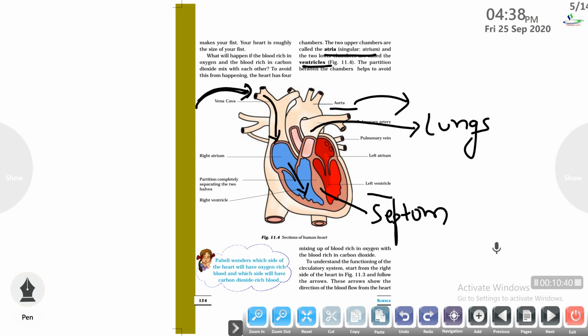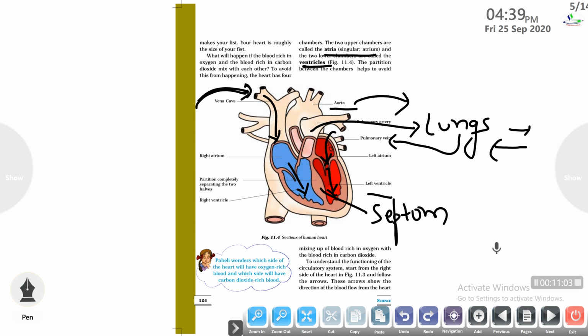So this impure blood goes to the lungs for purification, so that the carbon dioxide is removed from the blood and the oxygen is collected in the blood. The pure blood comes back to the heart through the pulmonary vein. Through the pulmonary vein, this blood enters into the left atrium and then further it enters into the left ventricle.